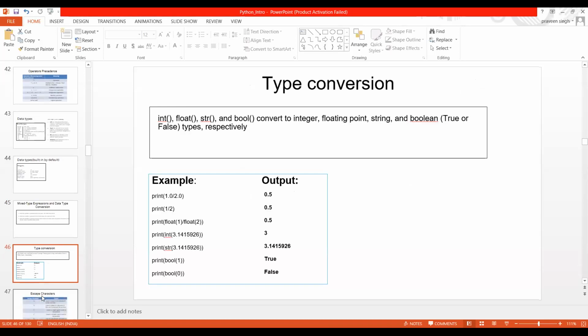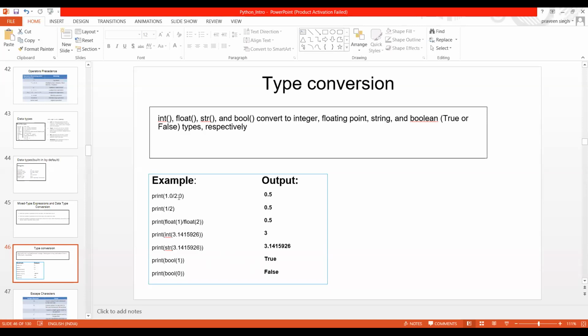Okay, so this is how you need to know. Now let me show you this type conversion. Suppose I am doing print of this. Is this a float value or not?